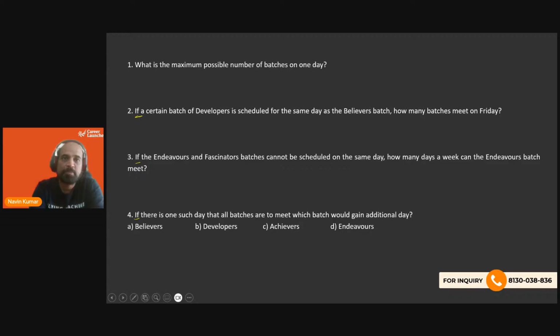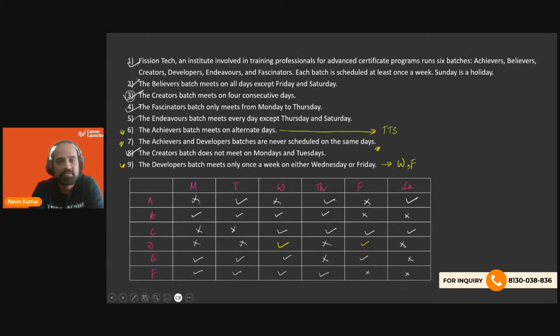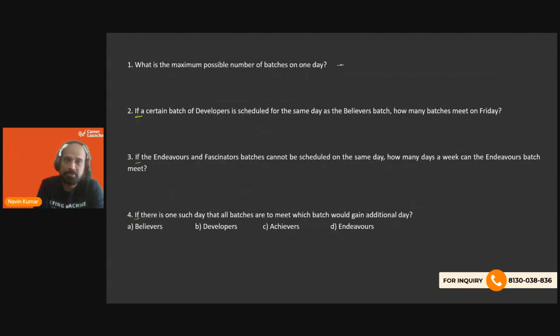What is the maximum possible number of batches on one day? So if you look at Monday, the maximum number of batches we can have is 3. Actually, this is fixed. For Tuesday, we have got a 4. For Wednesday, we can have a 5, right? So the maximum possible number of batches we can have is 5.